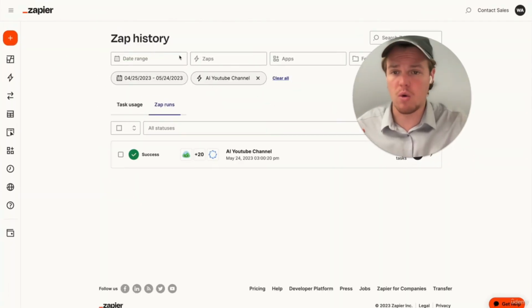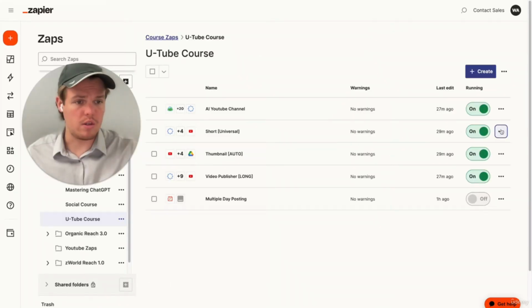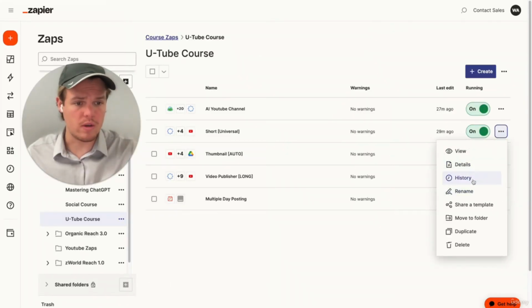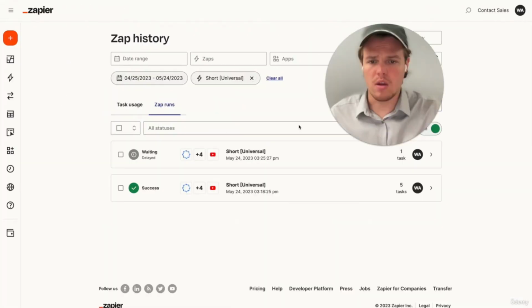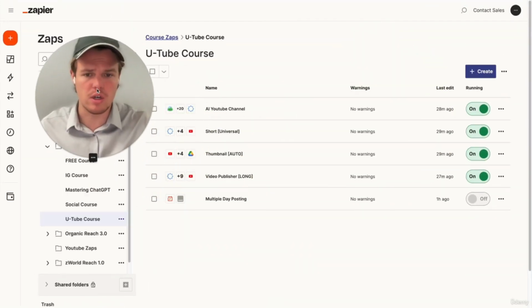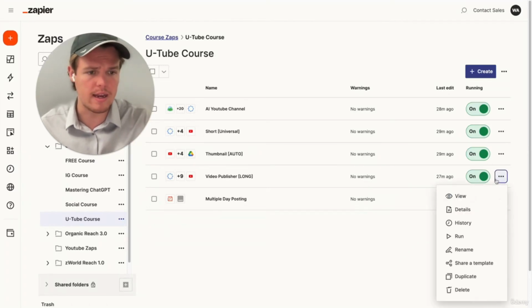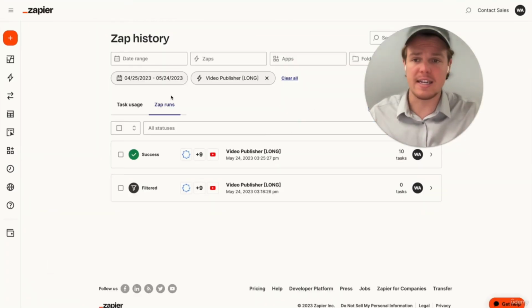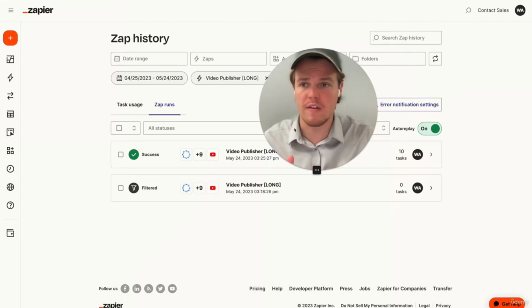So the first flow I want to check here is going to be the short version. All right, so let's jump over to Short Universal. If we went ahead and hit history here, all right, perfect. It was success. And obviously we're going to have a waiting here because the filter obviously was triggered for the long form, but it was success for that short version. Let's go ahead and see how the long version publisher is going. So we're going to go ahead and hit history here. And as you see, there is success as well. Perfect. So both have worked effectively here.